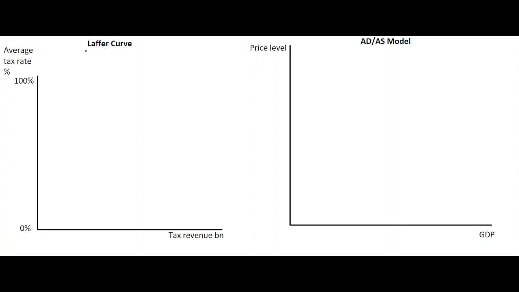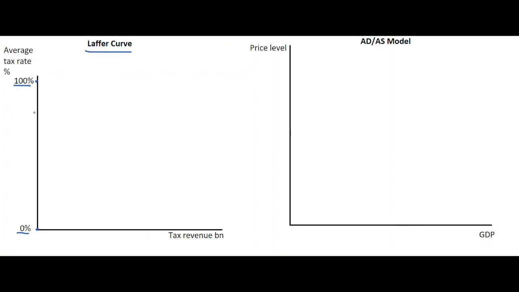In order to do this, we'll look at something called a Laffer curve, which has the average tax rate in percentage terms up here on the y-axis, and it has the tax revenue, the tax take, down here on the x-axis. We have two extreme points. We have 100% taxation, where the tax take would be zero in this case because there would be no incentive to work whatsoever. So 100% tax but no one working. And we have the other extreme down below with 0% tax, where there would be a massive incentive to work but no take home in terms of tax for the government. So tax revenue would be zero.